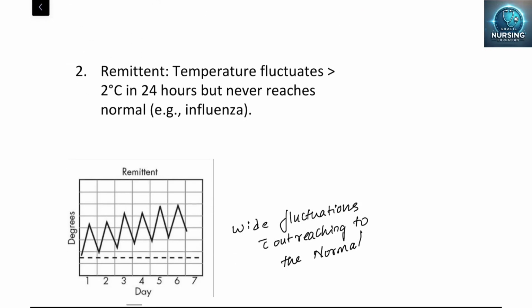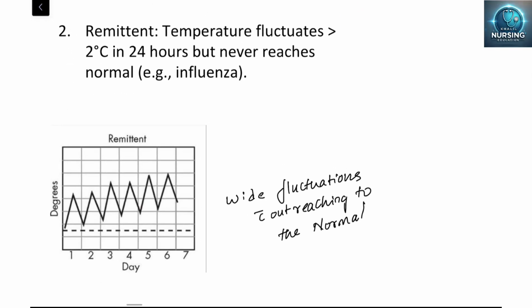Next, remittent fever. In remittent fever the temperature varies by more than 2 degrees Celsius in 24 hours but never reaches normal.